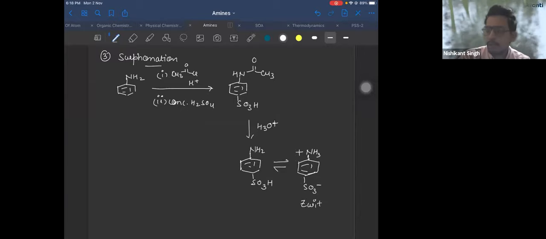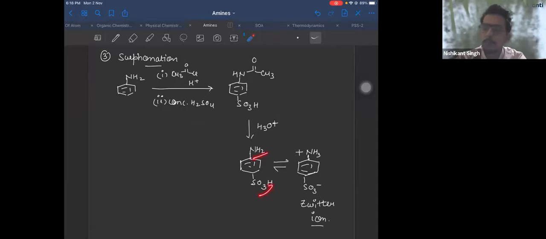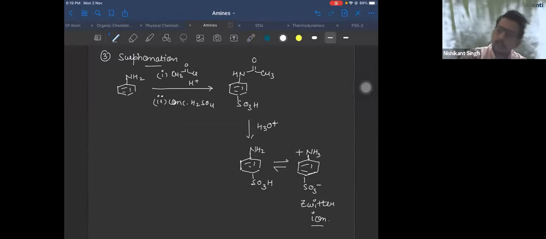So any molecule which has acidic and basic functional group in the same molecule, you say it will exist in the form of Zwitter ion, right? Is that clear, everyone? Yes, this is your sulfonation reaction. You'll get ortho product also. You can parallelly draw the ortho one.